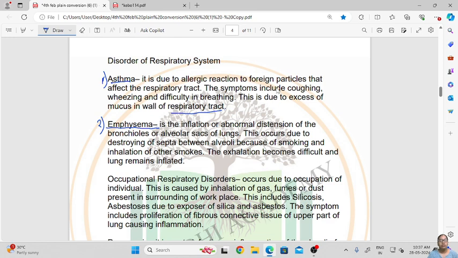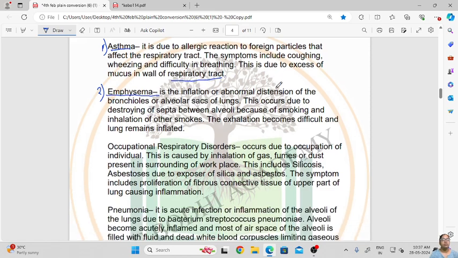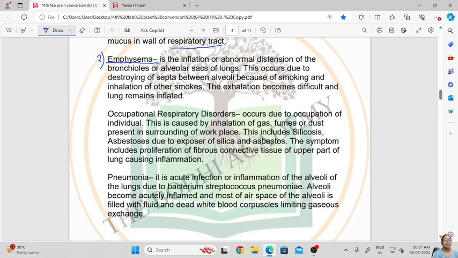This occurs due to destruction of the septa between the alveoli because of smoking and inhalation of other smokes. Exhalation becomes difficult and the lungs remain inflated. So this is caused by smoking or inhaling other polluted smoke.